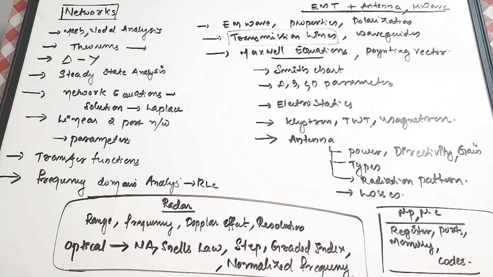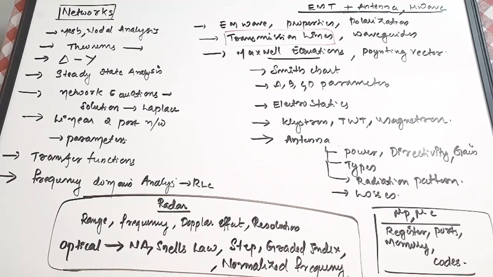Then antenna is very, very important, and I don't think I've seen even a single GATE question paper without antenna. Antenna is very important in EMT also, in microwave also. You can see some antenna questions connected to any of those, okay. That is antenna. You need to find the power dissipation, you need to study the directivity, gain, then its type. I've done a separate video on the types of antennas, okay. That itself is actually very important.